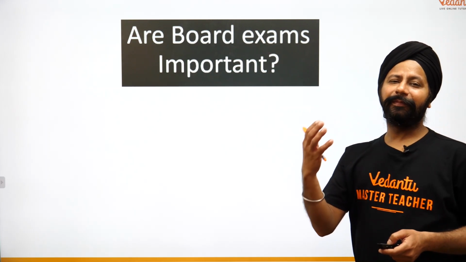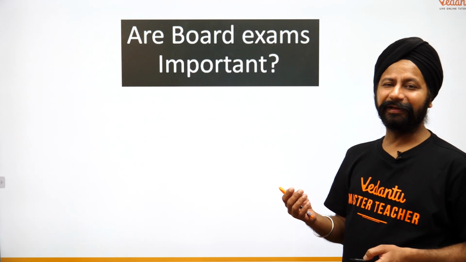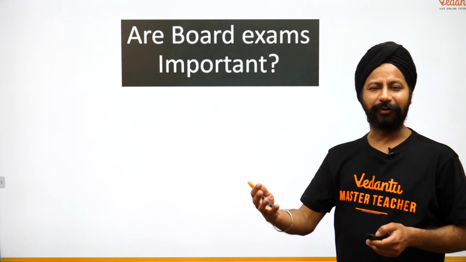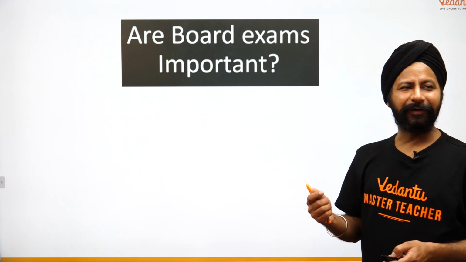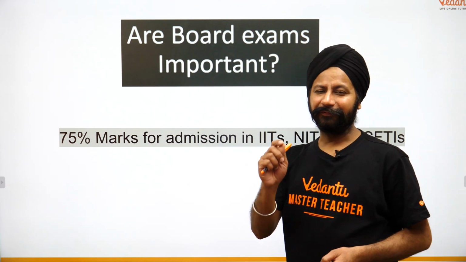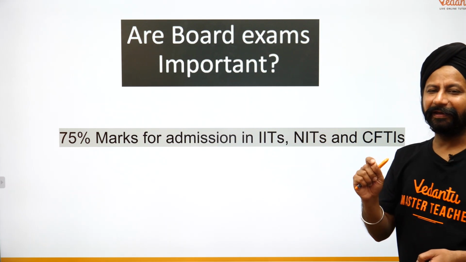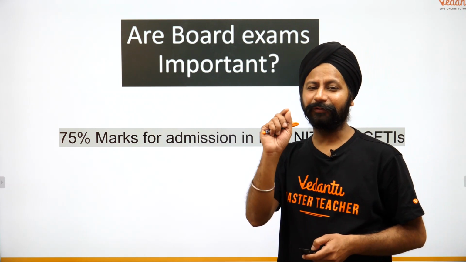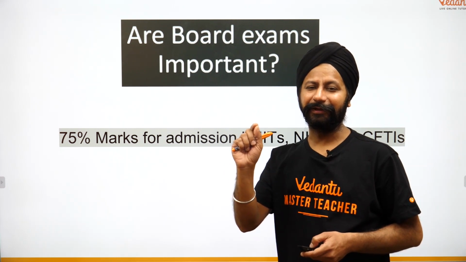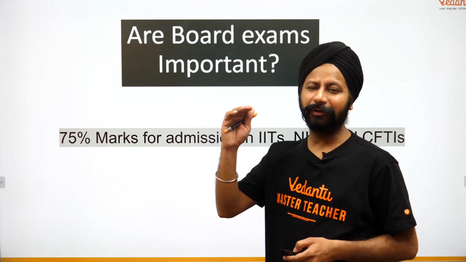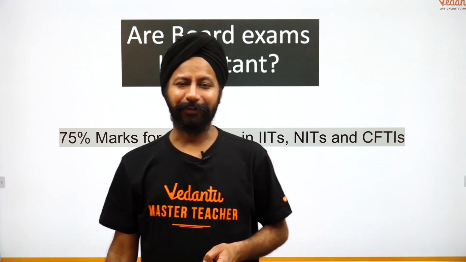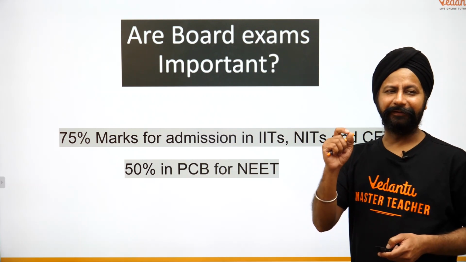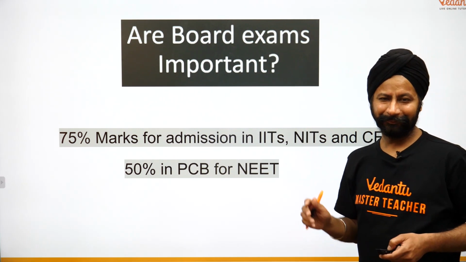So why are we talking about the board exams? Because most of the engineering colleges, medical colleges, they go by the competitive exams. So why are we even talking about board exams here? For a few reasons. Number one, if you're looking for admission into IIT, NITs or any of the centrally funded technical institutes, you're supposed to get 75% marks in your board exam or in the top 20 percentile in your board. For medical, you need to be scoring 50% in physics, chemistry and biology.